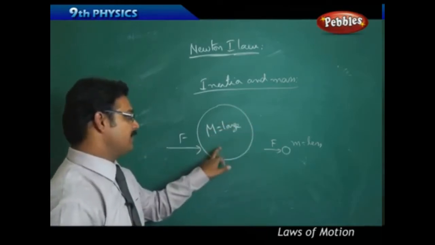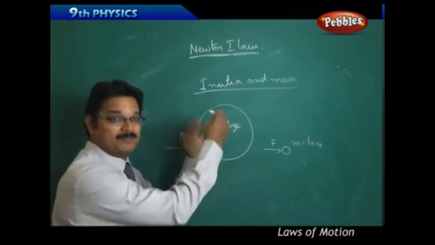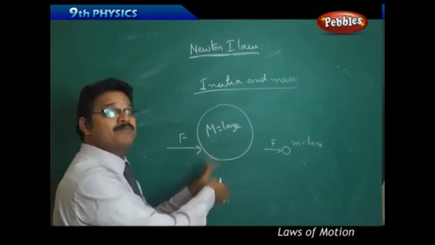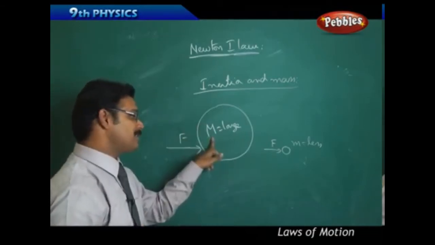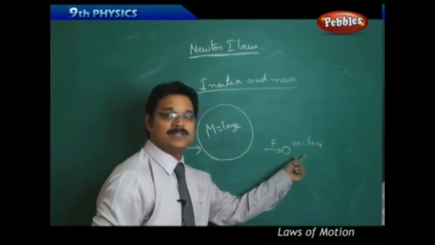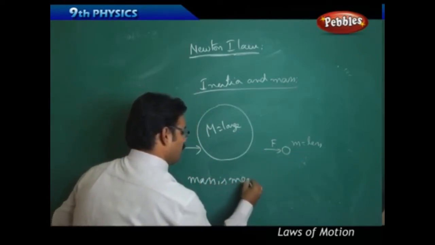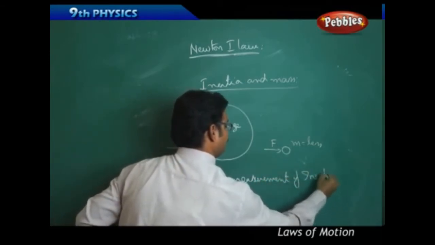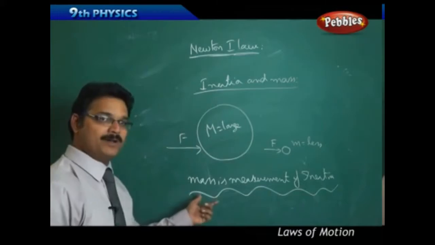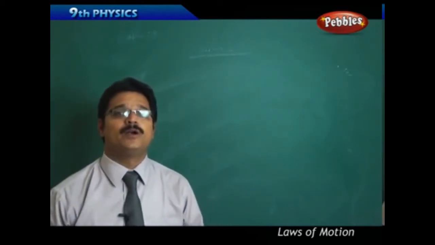The big rock does not come into motion because of its big mass. Because of big mass, it stays in the same state of rest. That means it is in the inertia state only. Because of larger mass, larger inertia. Lesser mass, lesser inertia. So we can say mass is the measurement of inertia. The more the mass, the more the inertia. The lesser the mass, the lesser the inertia. Right. So we understand what Newton's first law is.